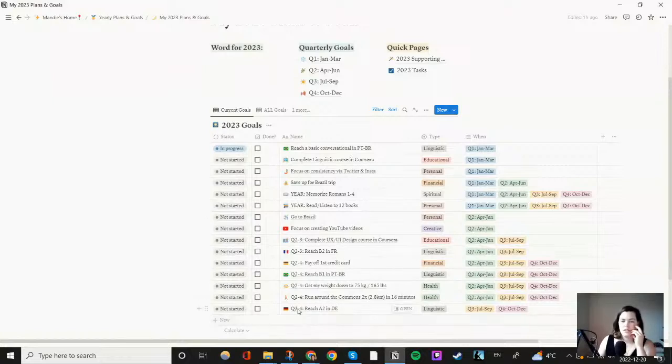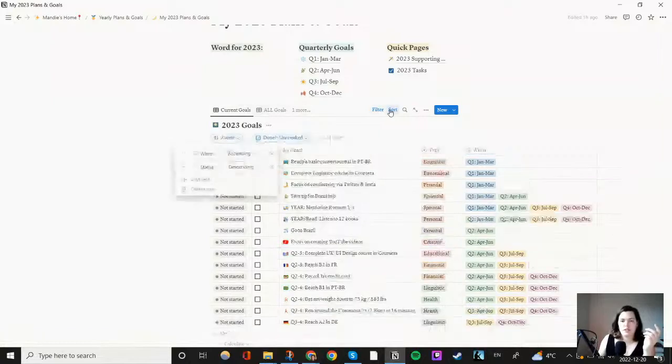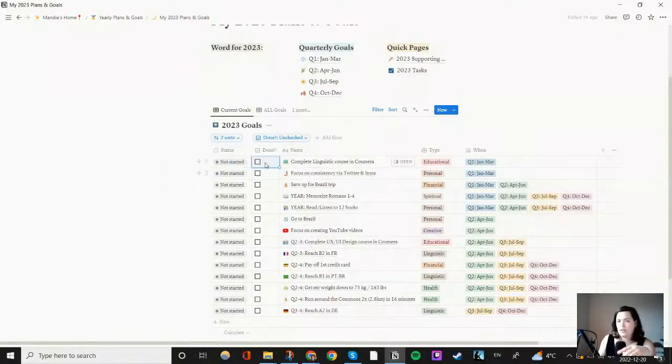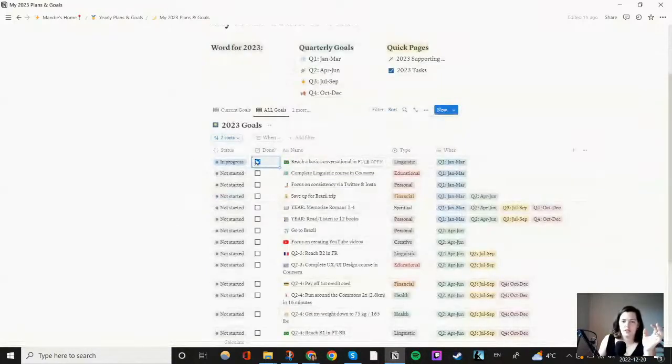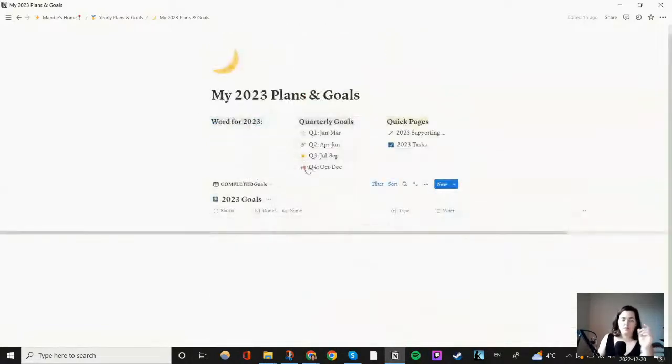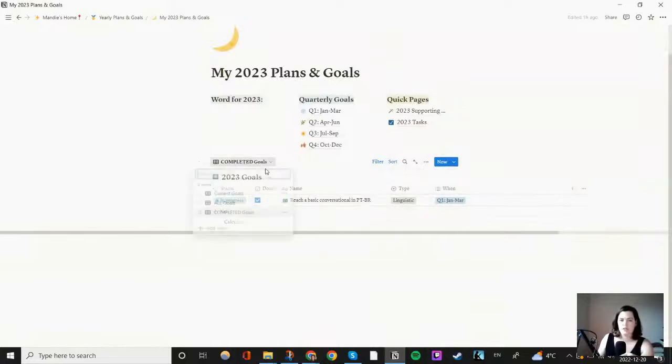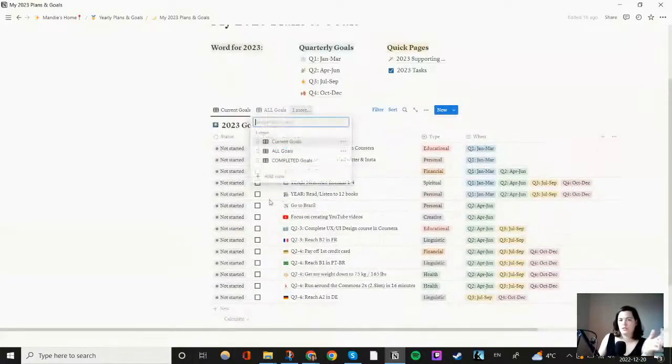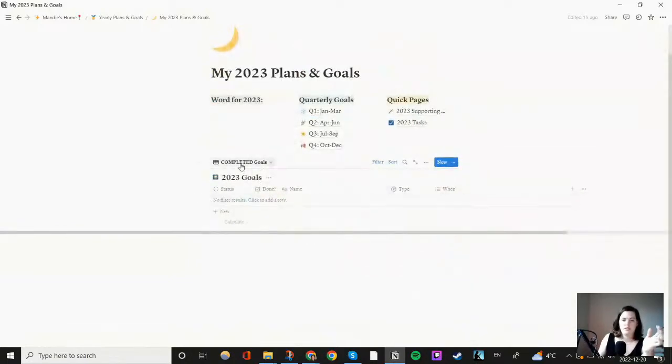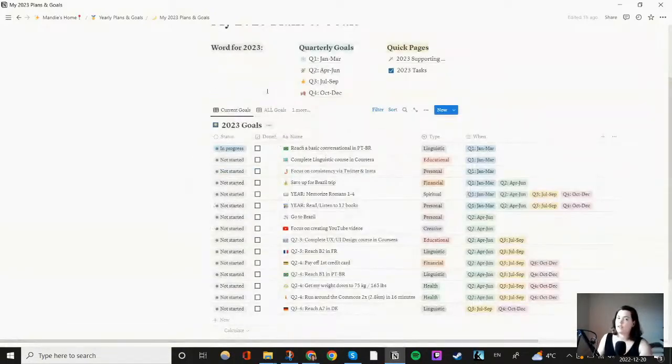For these different things, I'm sure things will switch around, but this is just for me to know that in my brain. So I have the current goals, which I have sorted out a certain way. Once they're done, they're no longer in this section. This is just all of them here. And then I also have a view where, when it's completed, it will show up in this section. It won't be my current goals anymore. That was nice to have, so I can see them, but I can also see what I've done so far.